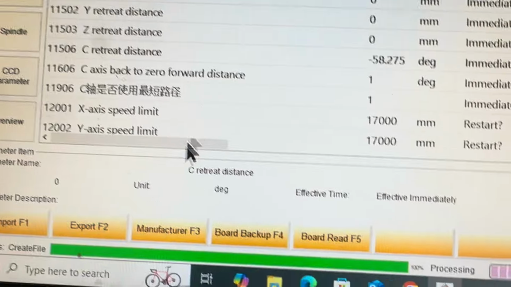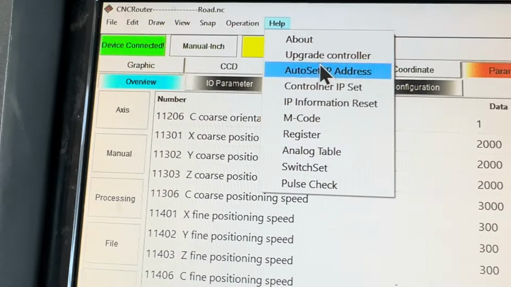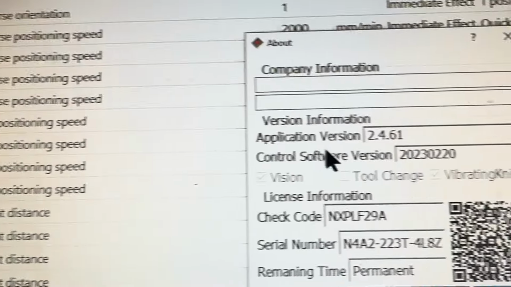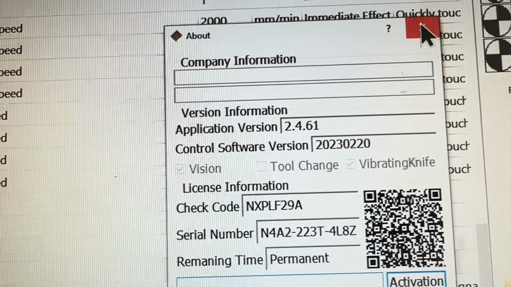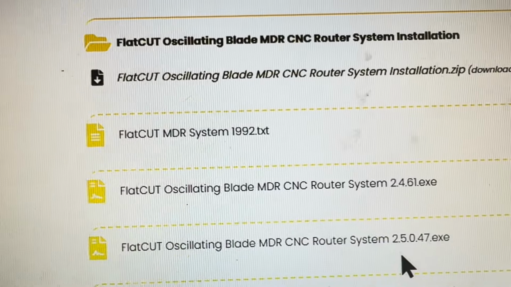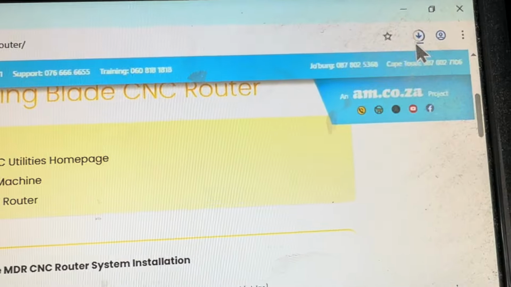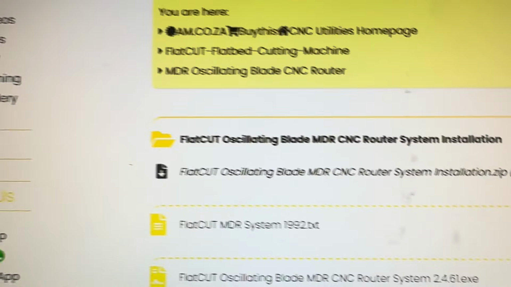Anyway, before you upgrade or do anything, first you can check the version here in About. You can see the current version is 2461, and then you can compare it with the online version. This one is newer. Okay, let's download it first. It's busy downloading.